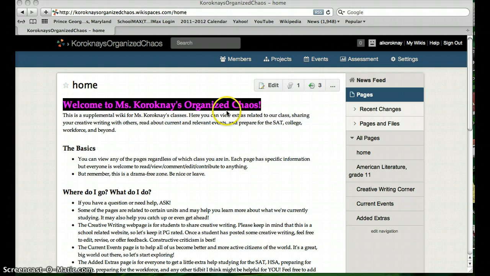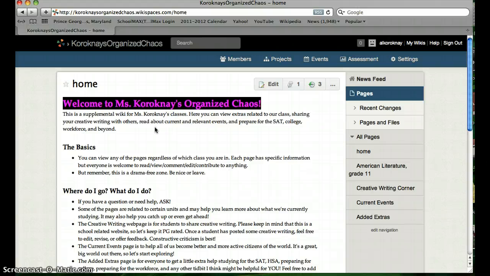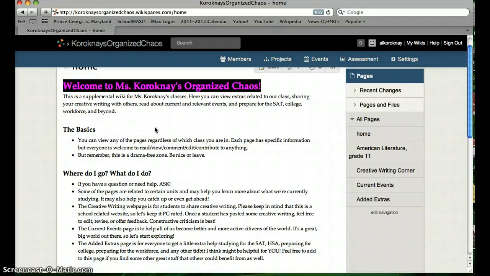When you go to the web page here at the top, http://Koroknay'sorganizedchaos.wikispaces.com, this is where you will come. So my page is called Miss Koroknay's Organized Chaos because on a good day my classroom looks like organized chaos. And I created this wiki space with the thought that it would be a supplemental web page for my class.